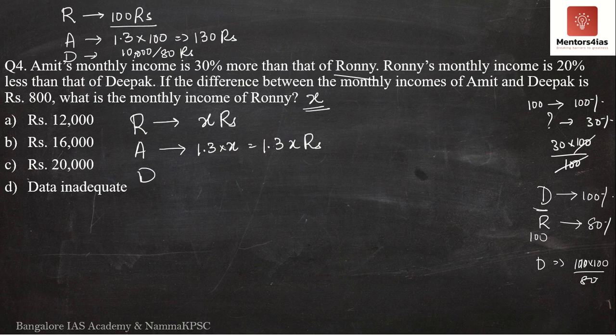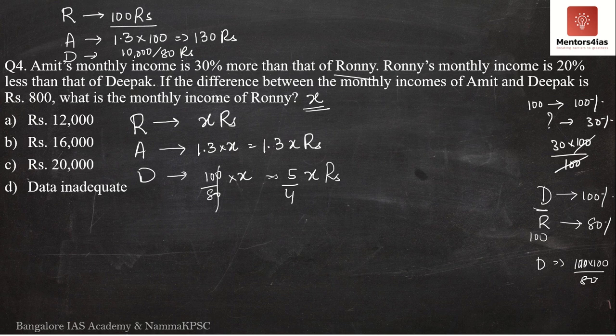It was 100, that is Ronnie's salary, into 100 by 80. Similarly, for Deepak's salary I'll take 100 by 80 into x. The 0 and 0 get cancelled, 10 by 8 is 5 by 4. So 5 by 4 into x rupees is Deepak's monthly income.